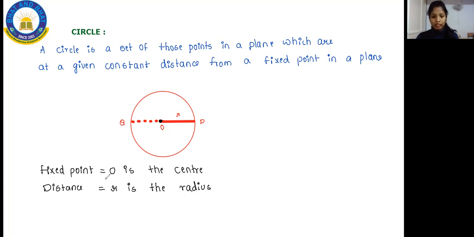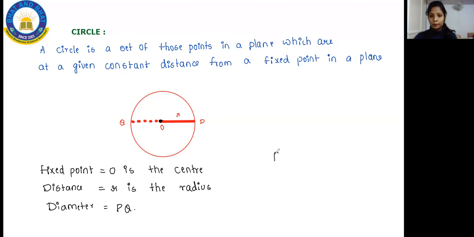Okay, and then we are having a diameter here. Diameter is the whole length. Here you can observe P and Q. PQ we are going to call a diameter. That means in the circle, the full line length that you are having is called a diameter.